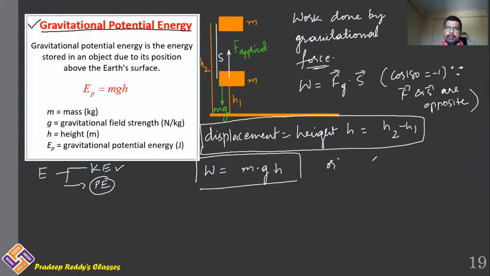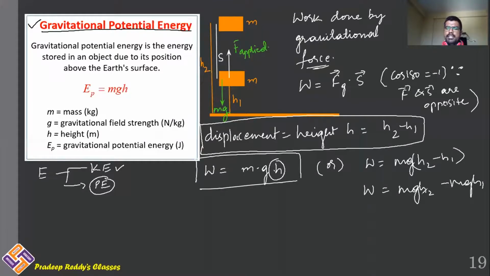Or you can simply write it as W is equal to mg into h2 minus h1. But what is h? h is simply written as h2 minus h1. That's the reason why I'm replacing h with h2 minus h1. This can be written as mgh2 minus mgh1.